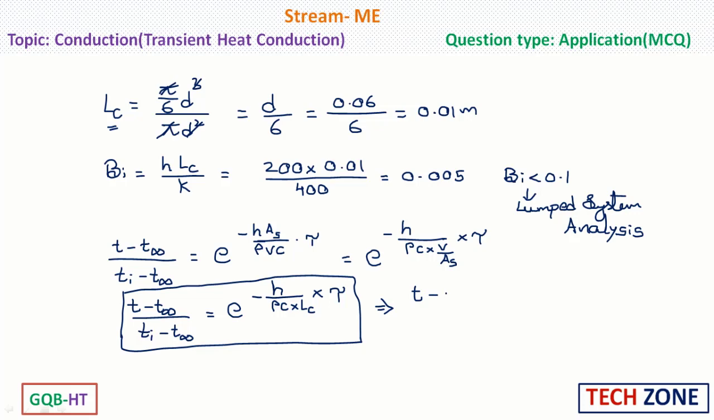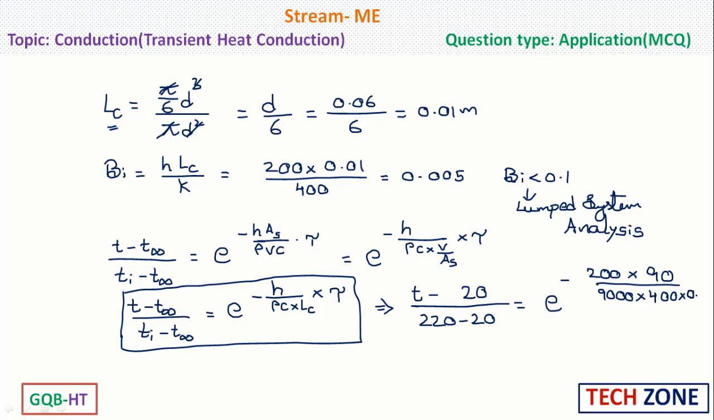Now we need to determine this temperature T. T infinity is 20, initial temperature is 220, minus 20. So this is equal to e power minus h value is 200, time taken is 90 seconds, divided by density is 9000 kg per meter cube, specific heat is 400 joule per kg Kelvin, into Lc characteristic length is 0.01.